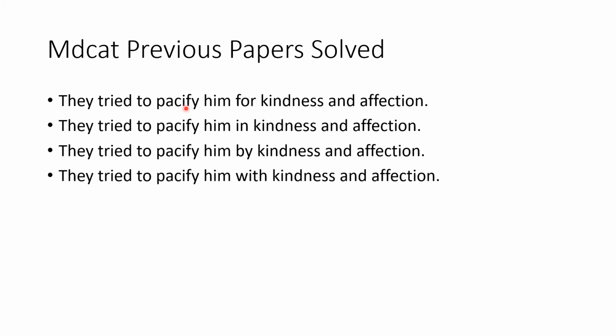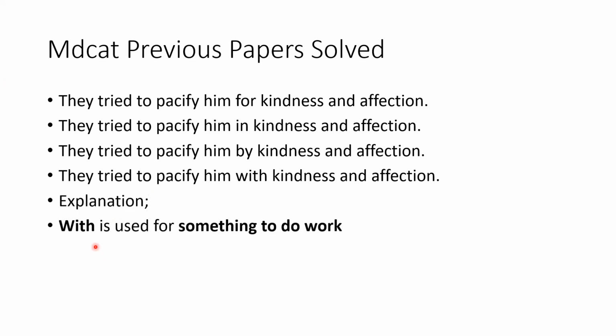Next is, "They try to pacify him for kindness and affection", in kindness and affection, by kindness and affection, and with kindness and affection. So with is used for something to do work, as we have learned in the previous sentence. When we want to use something with something, we use with. So fourth option would be the right. They try to pacify him with kindness and affection.